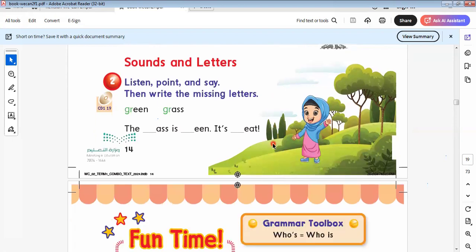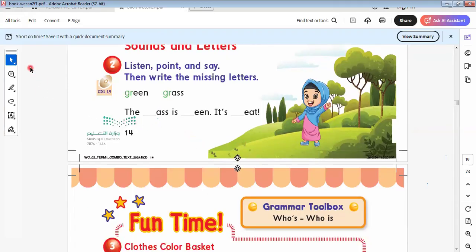Green color, we can see in what? What is the famous thing that we see in green color? It will be the grass. Okay, so the grass. Here I write the missing letter. It will be: the grass is green.